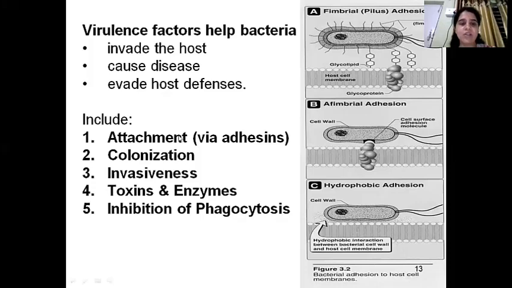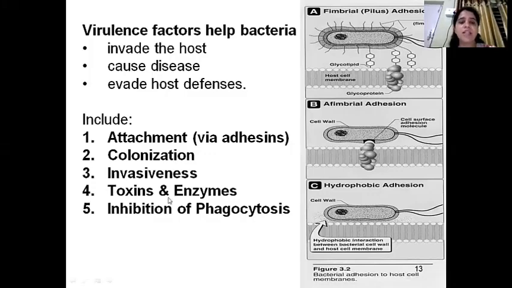So first is attachment. Next is colonization. Colonization is increase in the number. Obviously it is important because a single cell cannot cause a disease. You need a large number of microbes to cause a disease. Invasiveness is entry inside the cell. Just remaining adhered to the cell wall is not enough. You have to enter inside, and then the particular toxic effects can be observed.